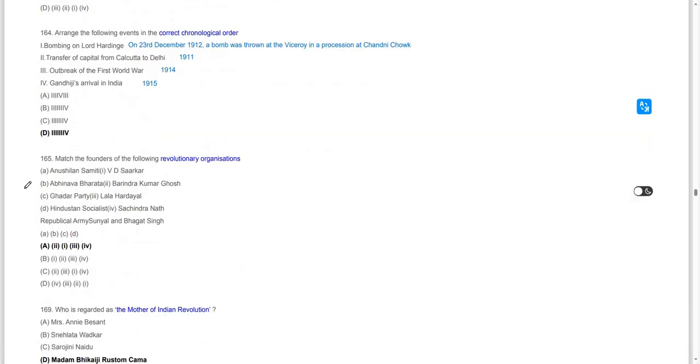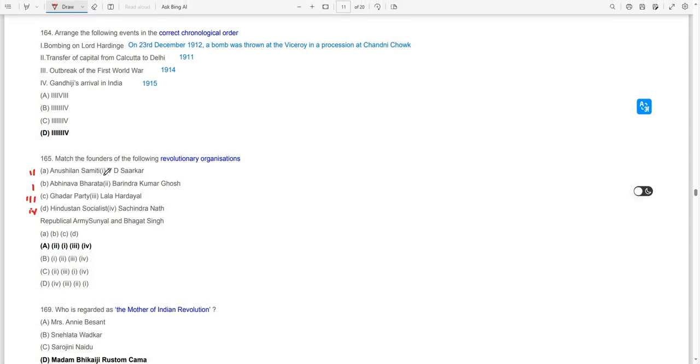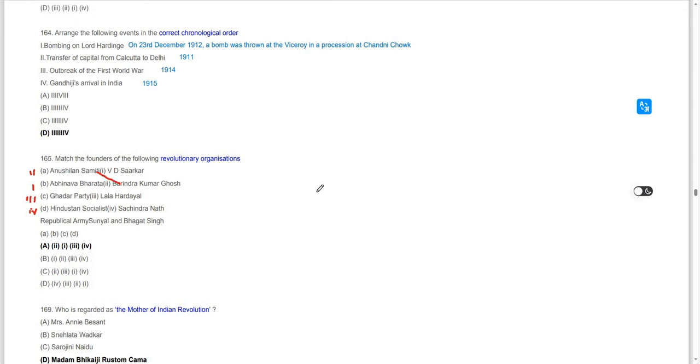Match the founder of the following revolutionary organizations. Again, matching has to be done. Who established Anushilan Samiti? Barindra Kumar Ghosh is the one who established Anushilan Samiti. Abhinav Bharat was established by Savarkar. Then Gadar Party, Lala Hardayal, and the Hindustan Socialist Republican Association, Bhagat Singh, etc.